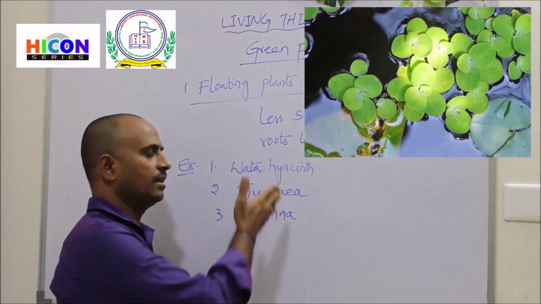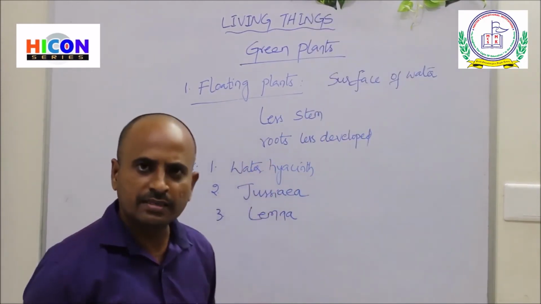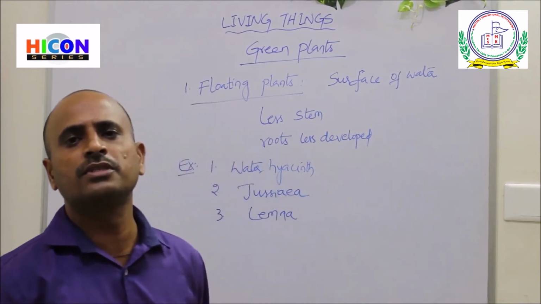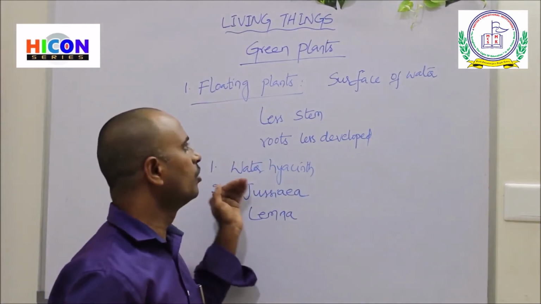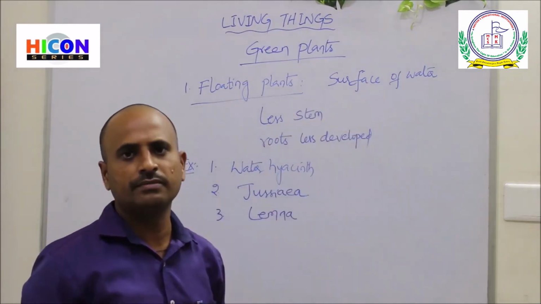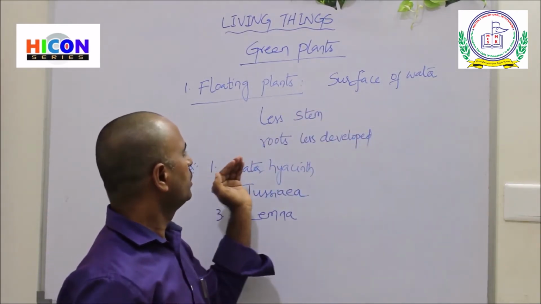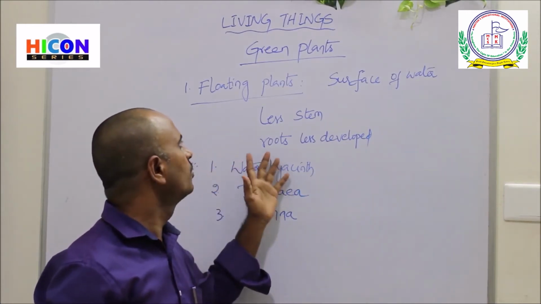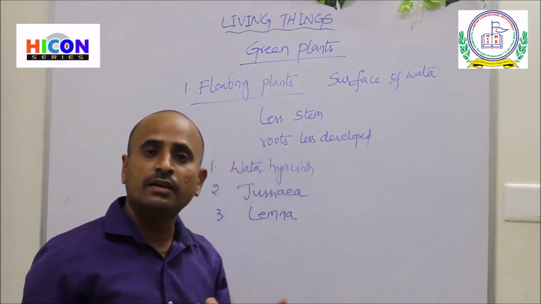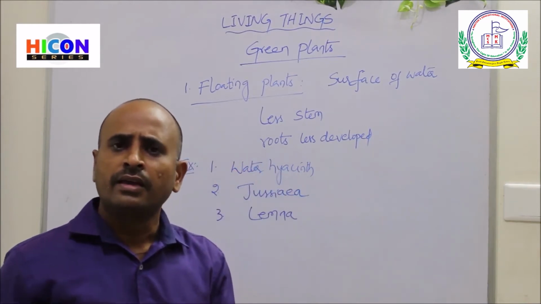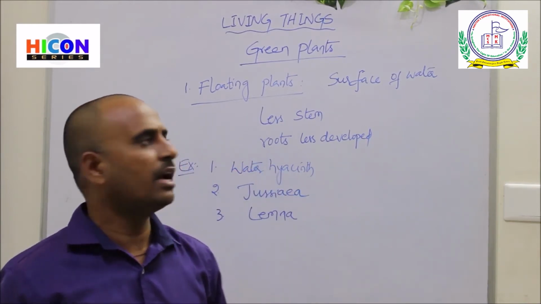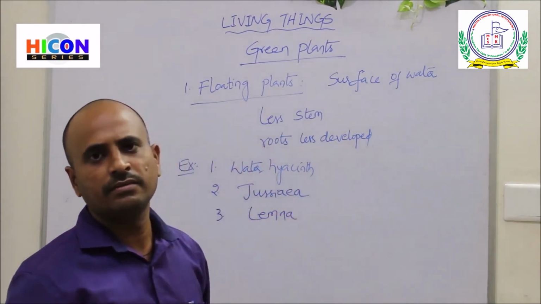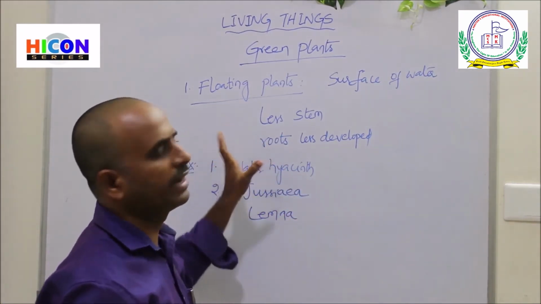So these are the examples: water hyacinth, Gesia, lemma. All of these grow on the surface of the water. How can they float on the water? They have broad leaves, and that's why they float on the surface of the water. So this is about floating plants.